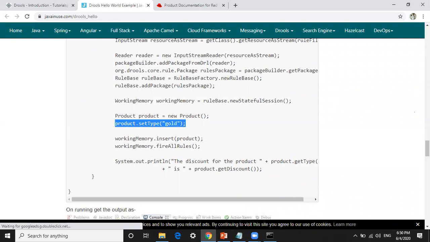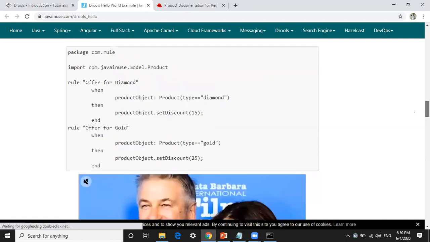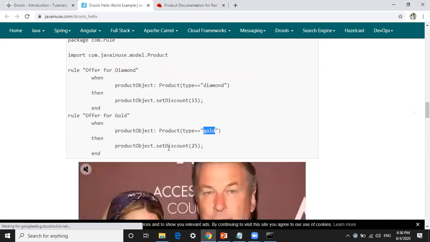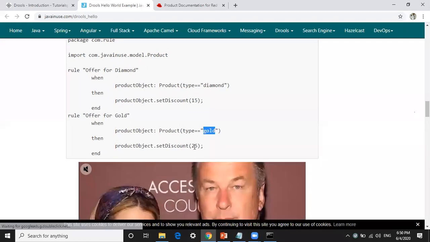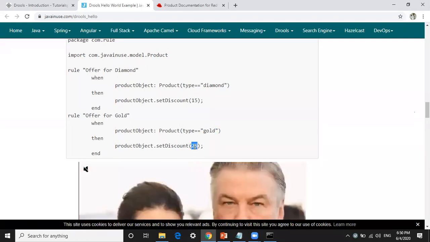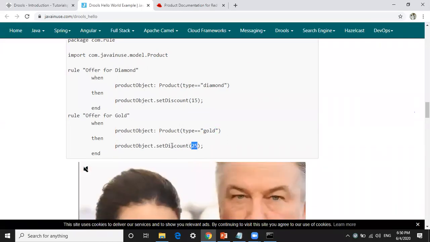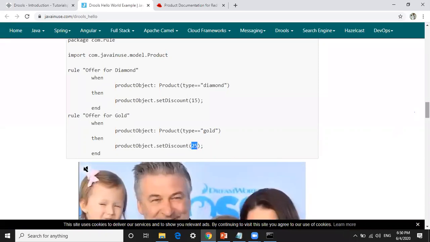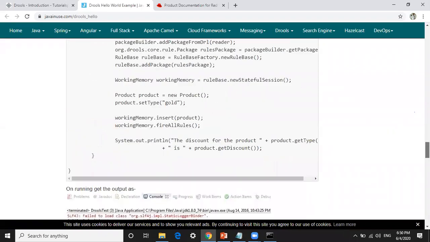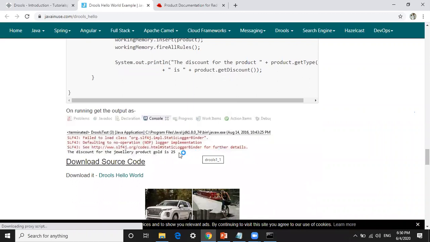According to the type, which is gold, we need to set discount 25%. So BRMS sends back that discount is 25%. If you see here in the output, the discount for the jewelry product gold is 25.